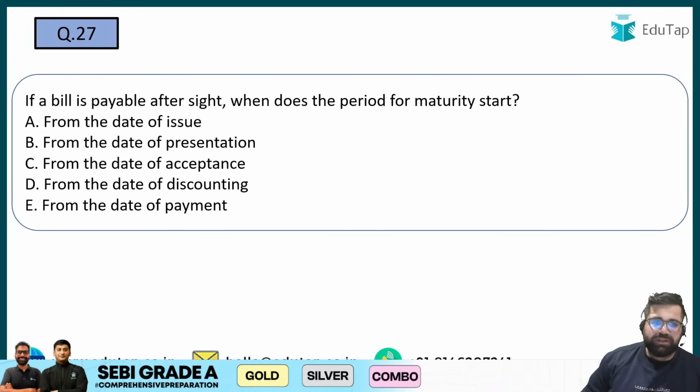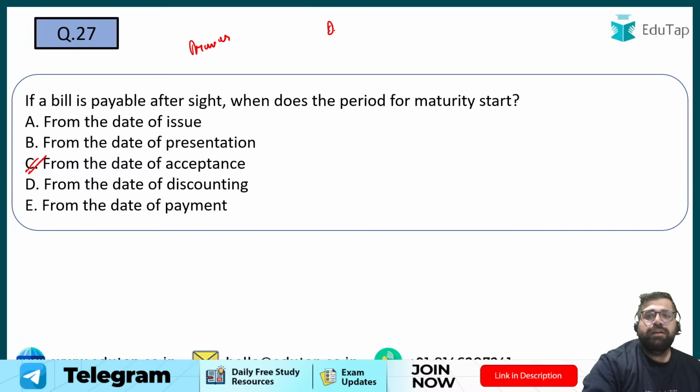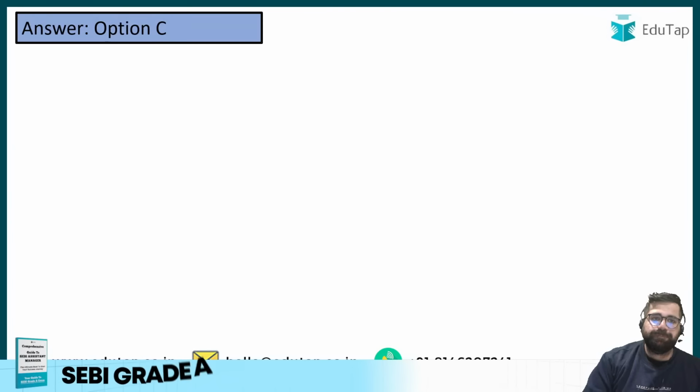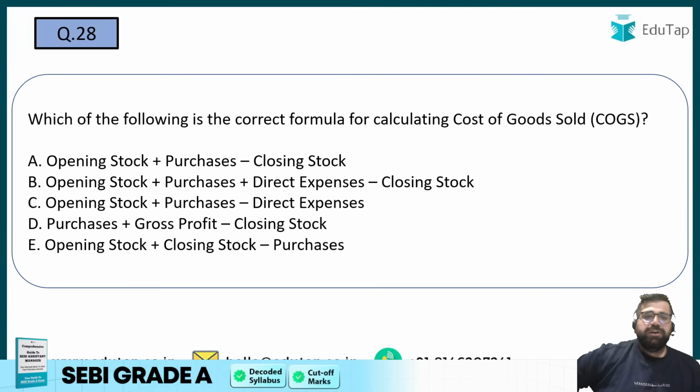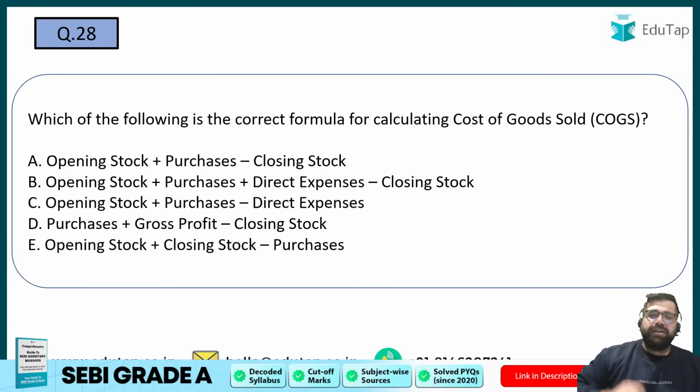Yes, a basic question. It starts from the date of acceptance. The drawer will make the bill, and the drawee will sign the bill and accept it. The moment the bill is accepted, from that particular date itself, the maturity period will start. So the correct answer will be option number C. Question number 28. Now we are shifting ourselves towards the income statement.